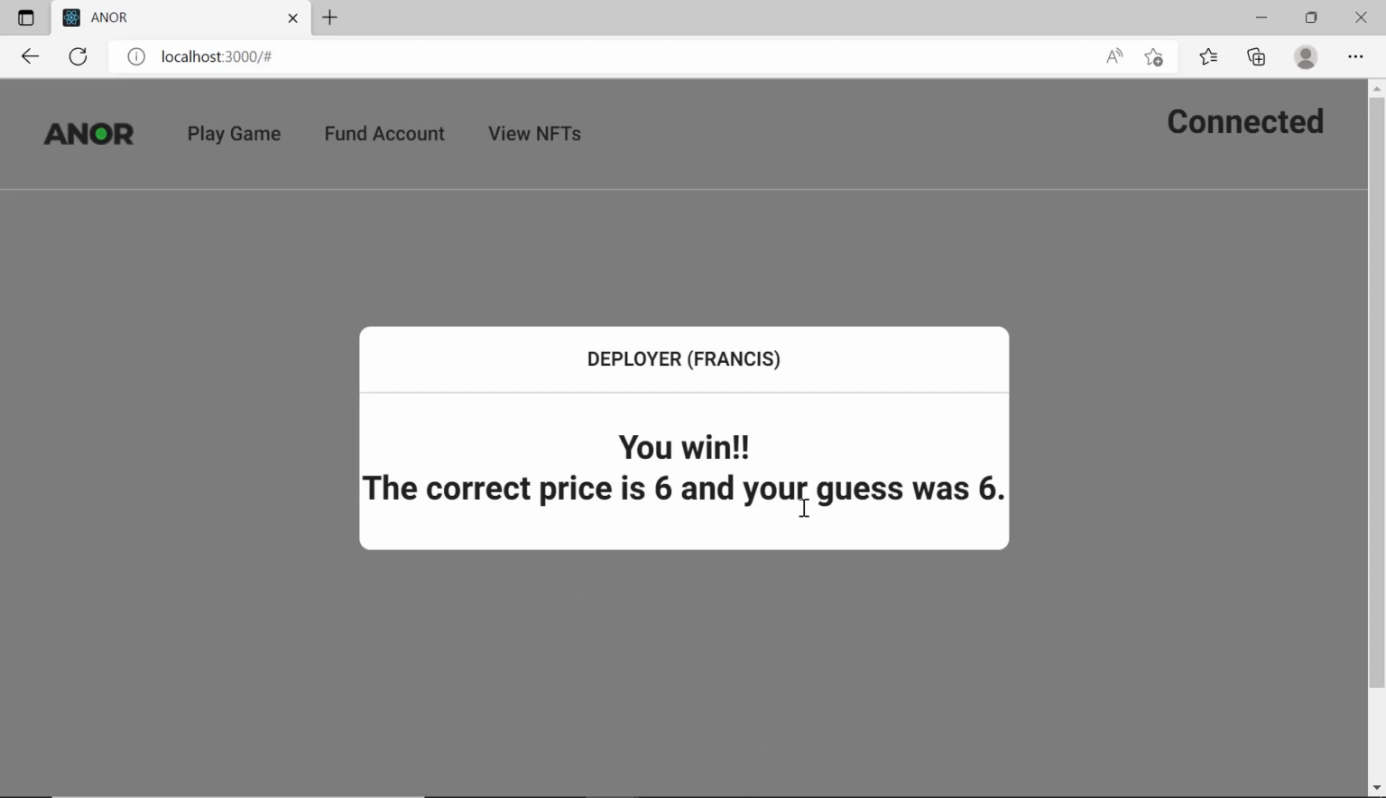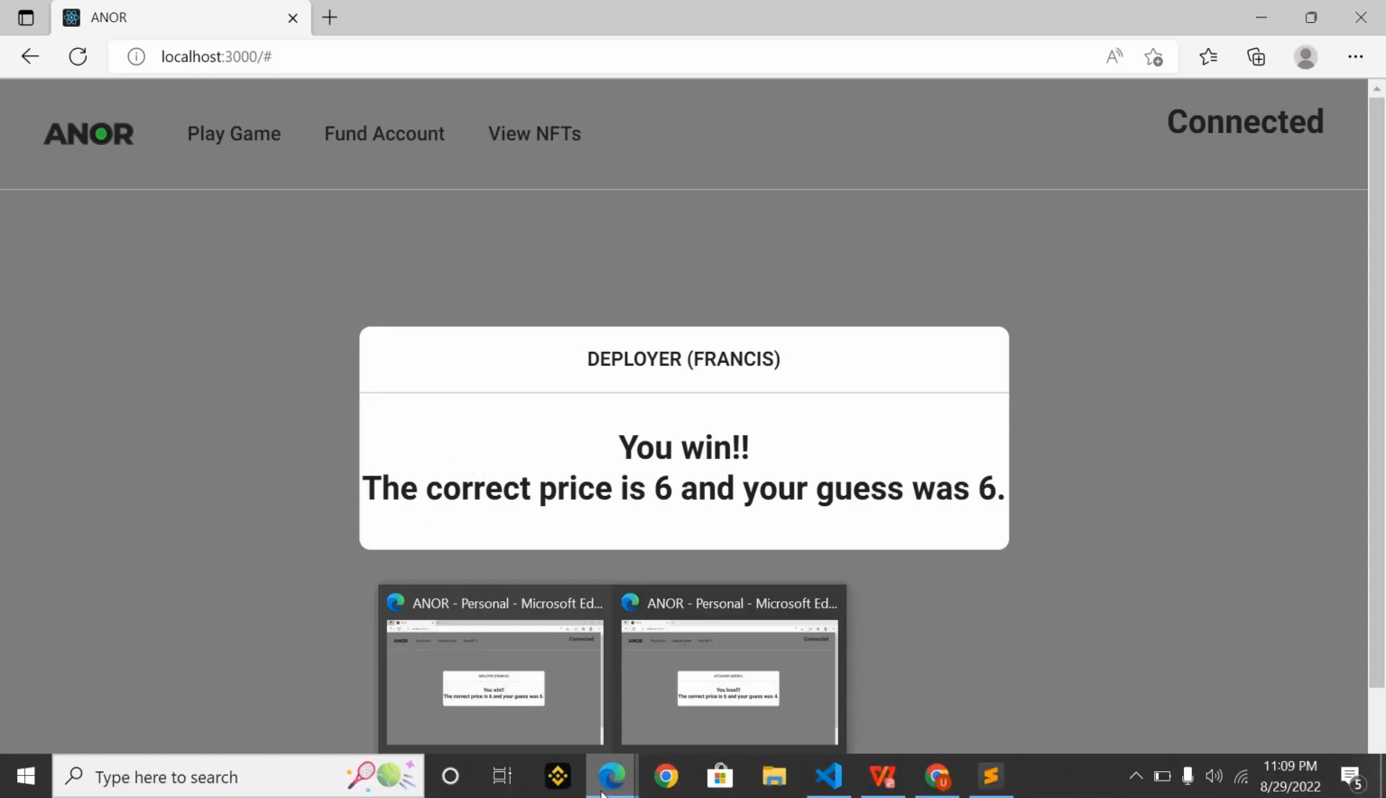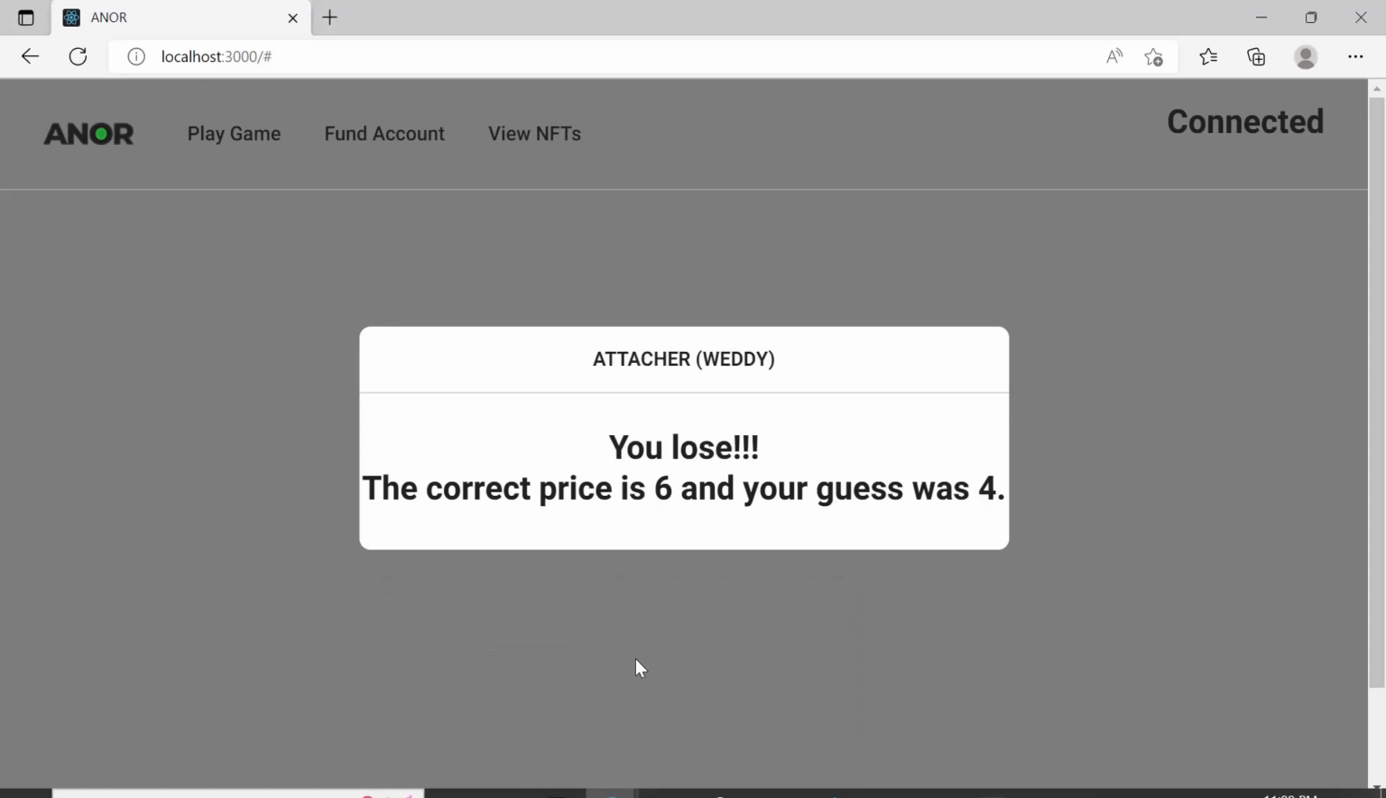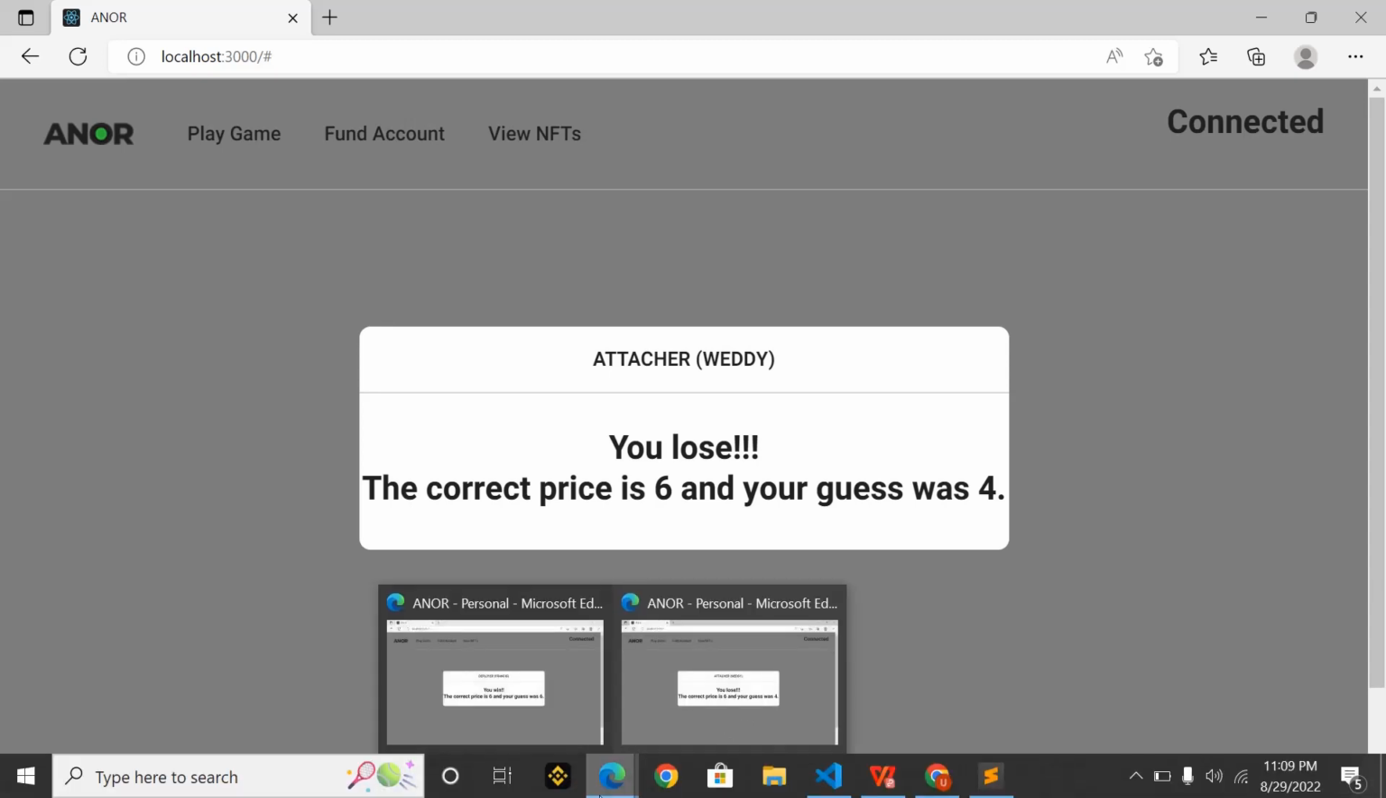All right, you can see that the deployer Francis wins. The correct price was 6 algo. I forgot to put the unit here, and the deployer guessed 6, so he is right. The deployer is right, and he has won the game. Unfortunately for the attacher Wendy, she lost because she guessed 4 and the correct price was 6. This is just a summary of the prizes. It's really a wonderful game, and thank you very much.